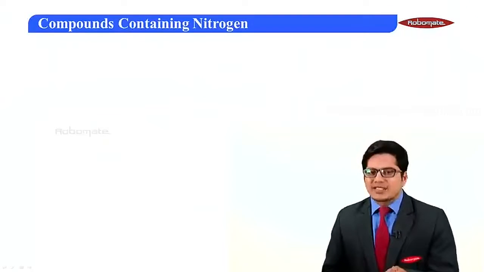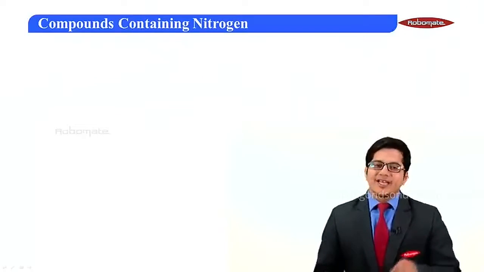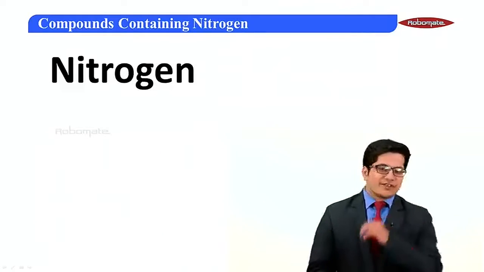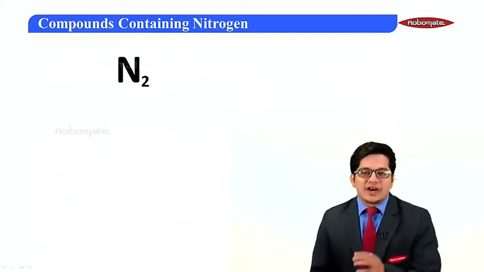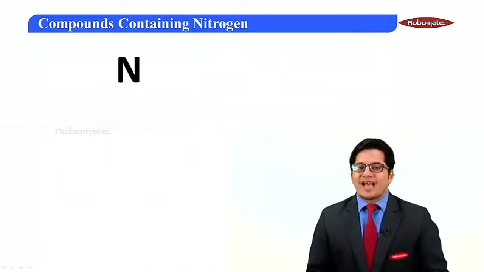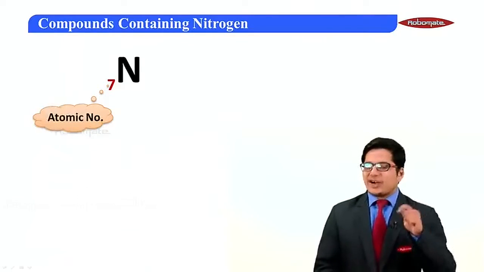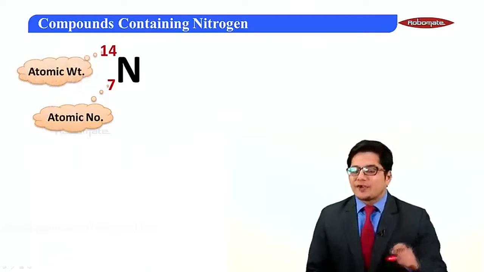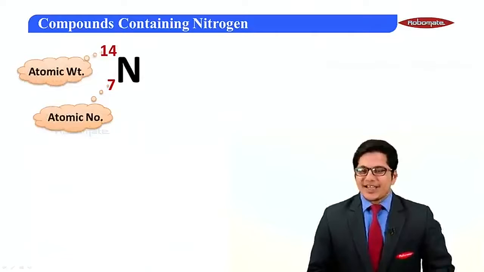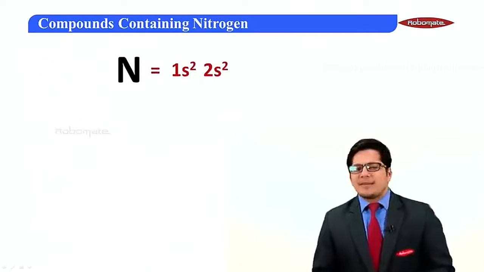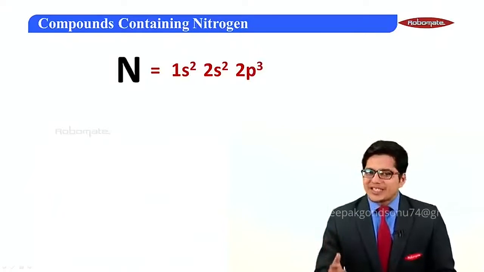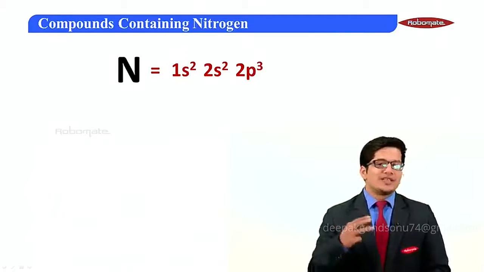The name of the chapter says compounds containing nitrogen. So what exactly is nitrogen? Nitrogen is nothing but a diatomic gas found in nature, wherein it has 7 as its atomic number and 14 as its atomic weight. Further, if we discuss its electronic configuration, it would be 1s2, 2s2, 2p3.